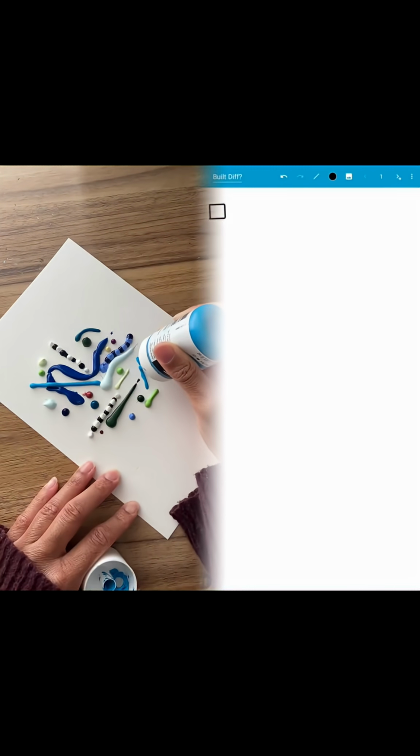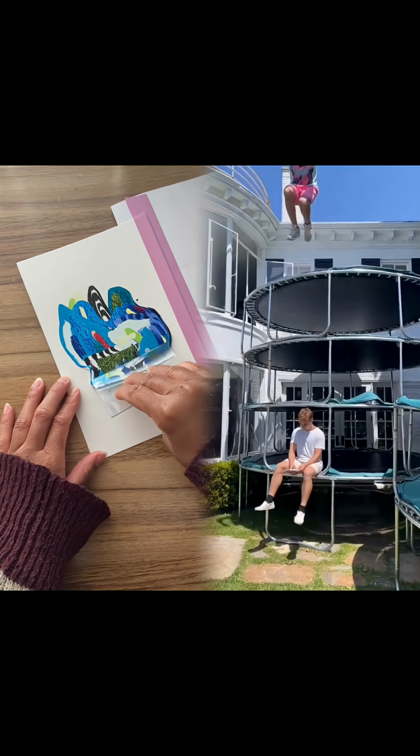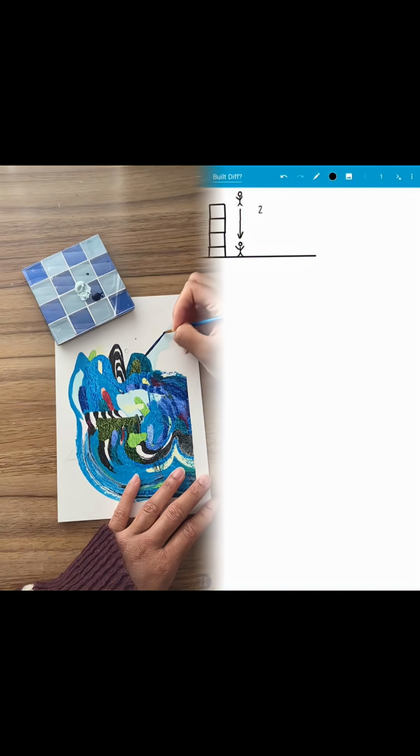Built different. Alright, let's do a bit of fact checking to see if he's actually built different or if the average human could do the same. There's two parts we need to measure. First, he falls for 23 frames, and then his body absorbs the impact in 7 frames. So how long was he falling for?